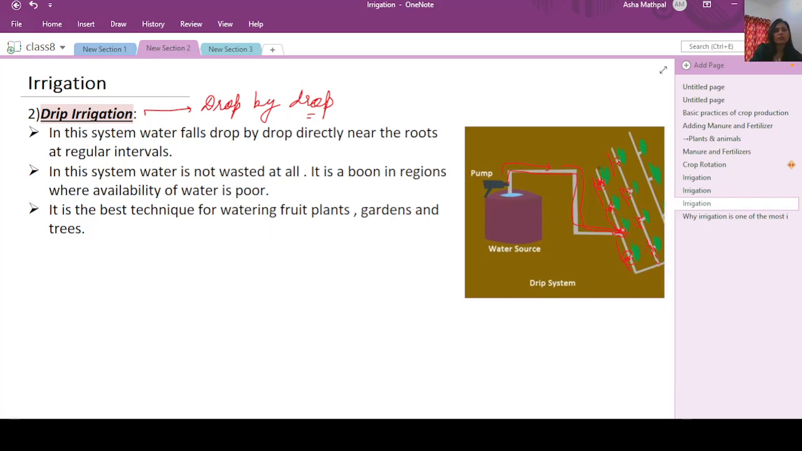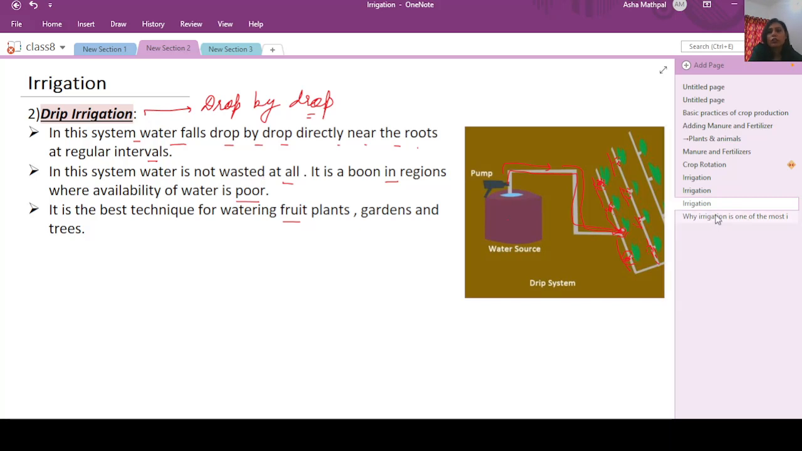And again, this is also done at regular intervals of time. So the water will not get wasted in this technique, and it is one of the highly efficient techniques which is taken up for a lot of fruit plants, and in gardens also we see this kind of technique. The same thing is written here also. In this system, water falls drop by drop directly near the roots at regular intervals. In this system, water is not wasted at all. It is a boon in the regions where water availability is poor. It is one of the best techniques for watering fruit plants, gardens and trees.